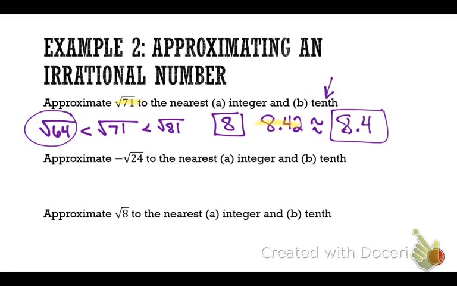The negative square root of 24. Don't worry about the negative, and determine what is the nearest perfect square that's less than 24 and what's the nearest perfect square greater than 24. I want you to try to set up the negative square root of 24. Which perfect square is less than 24 and which is greater than 24? Fill it in right now.